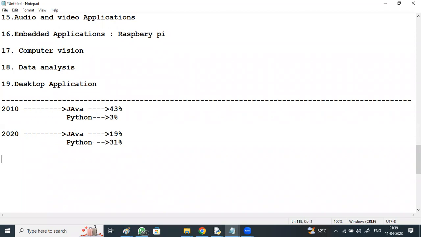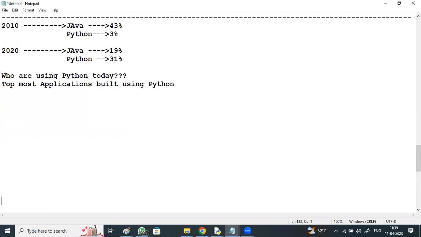And who are using Python today? And the topmost applications built using Python. First, I can say Google is one of the best examples of a Python web application.